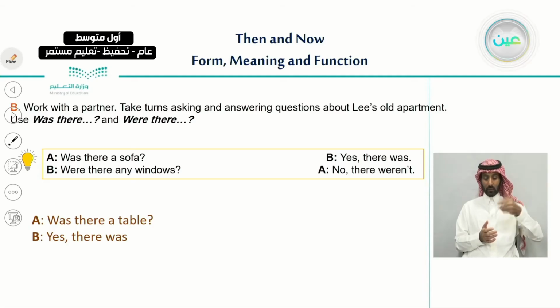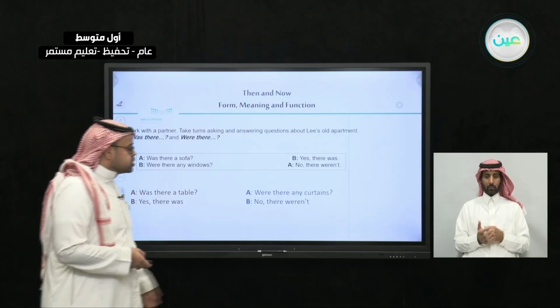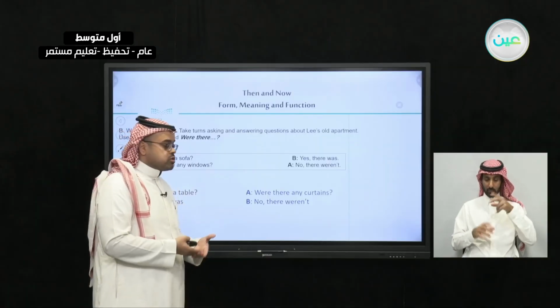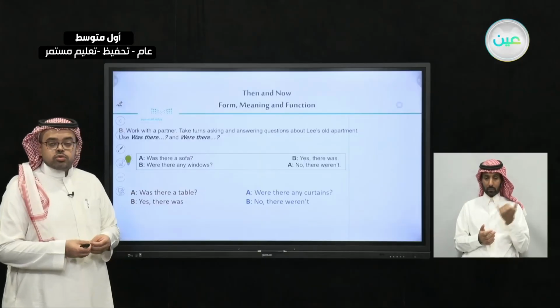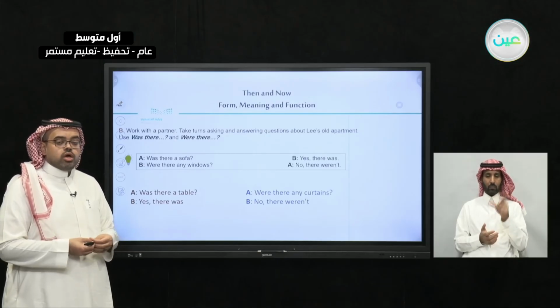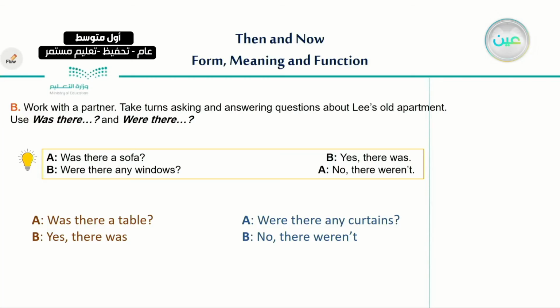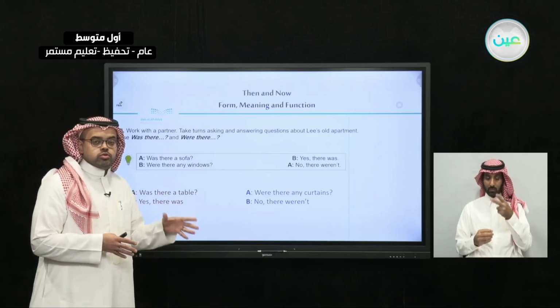Not only with was there, we can make questions with were there. So this is the second question: were there any curtains? So now when you have a look at the pictures, you can see and decide to answer in this form by saying, no, there weren't. So these are very important questions to consider, and also to try to write them down in your books. So this is how we can make questions by having a look at these two pictures.